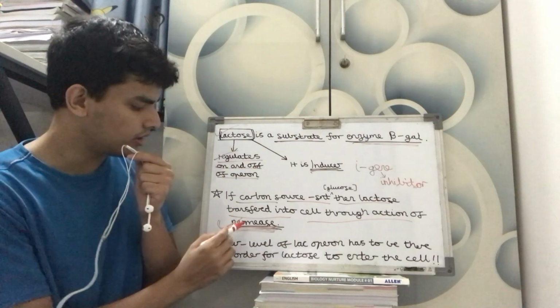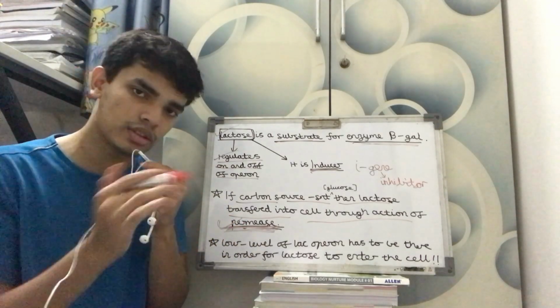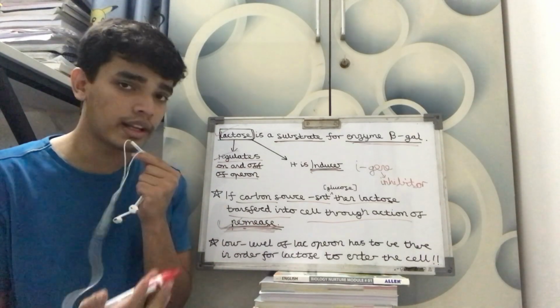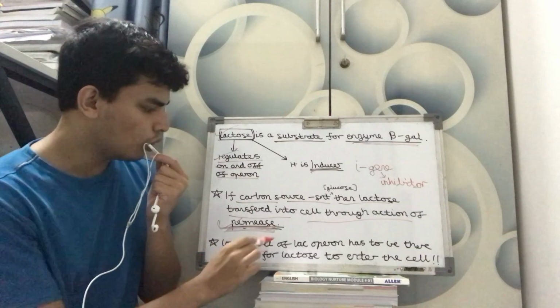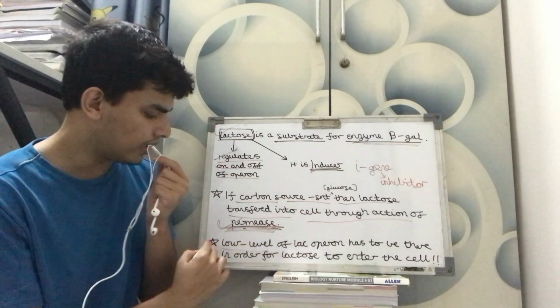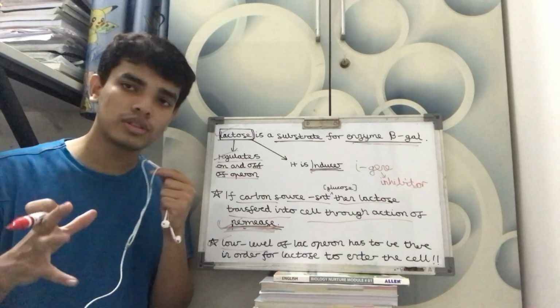When I gave NEET, this enzyme was asked. The question was, if carbon source is absent, then lactose is transferred into the cell through what enzyme? So it was permease. Now, always remember, a low level of Lac Operon has to be there in order for lactose to enter the cell. Means that the metabolism of lactose is occurring.